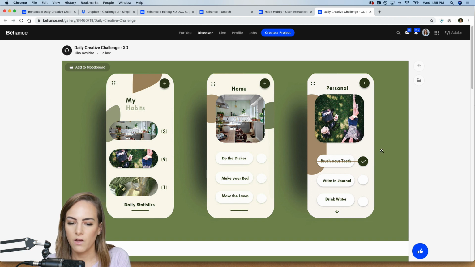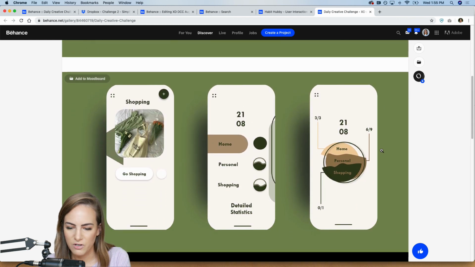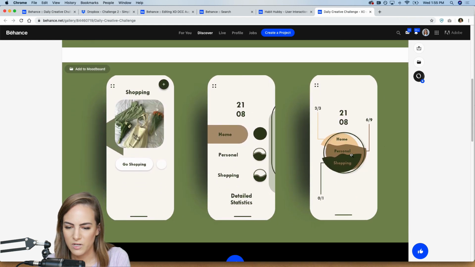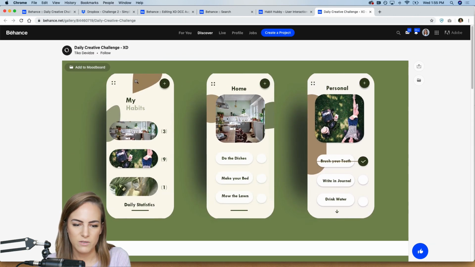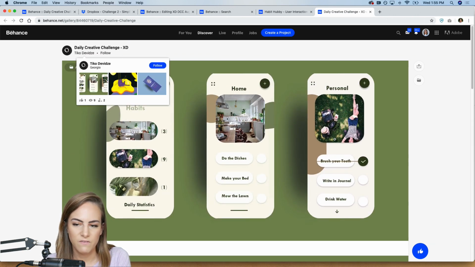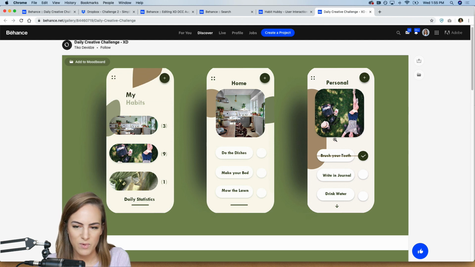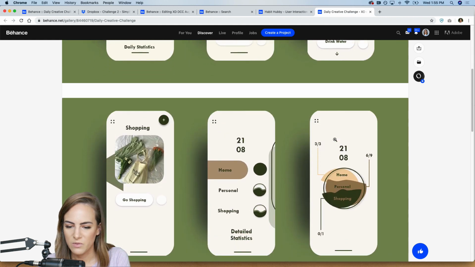I'm loving the green natural vibe I'm getting with the colors. Really looks good. And you added some photos, home, shopping, and personal. Looks great. Awesome. So this is by Tico Davids. Great job.